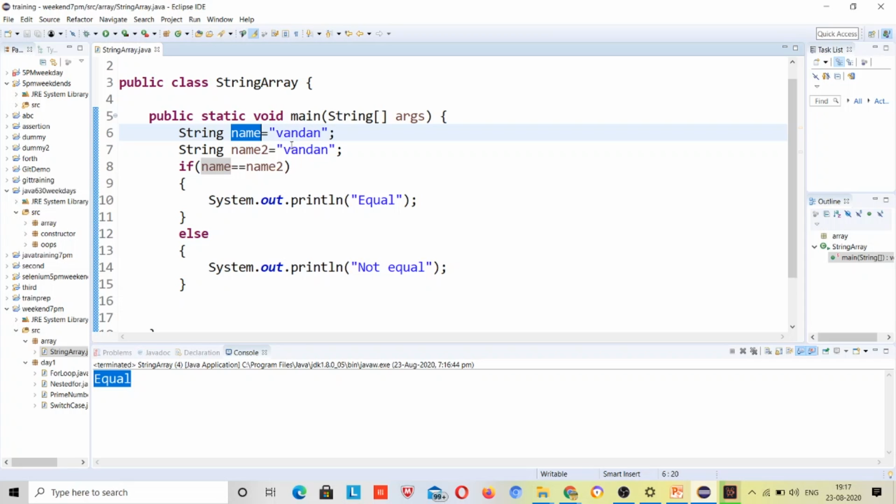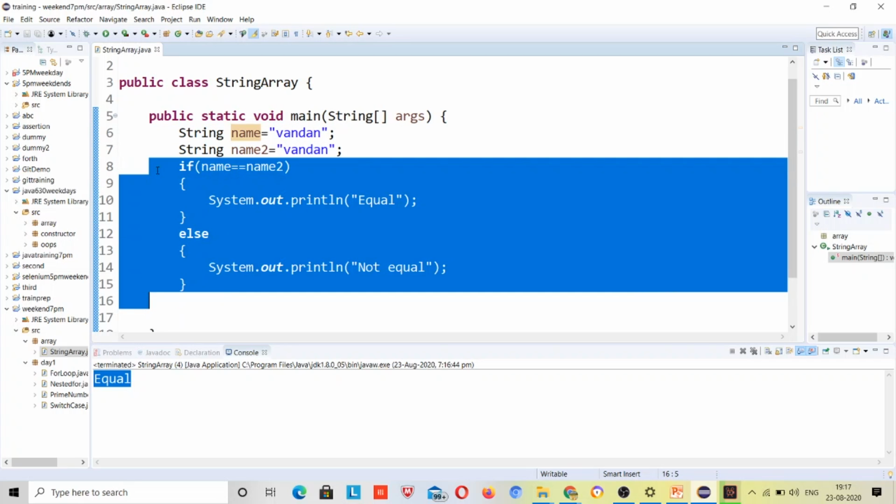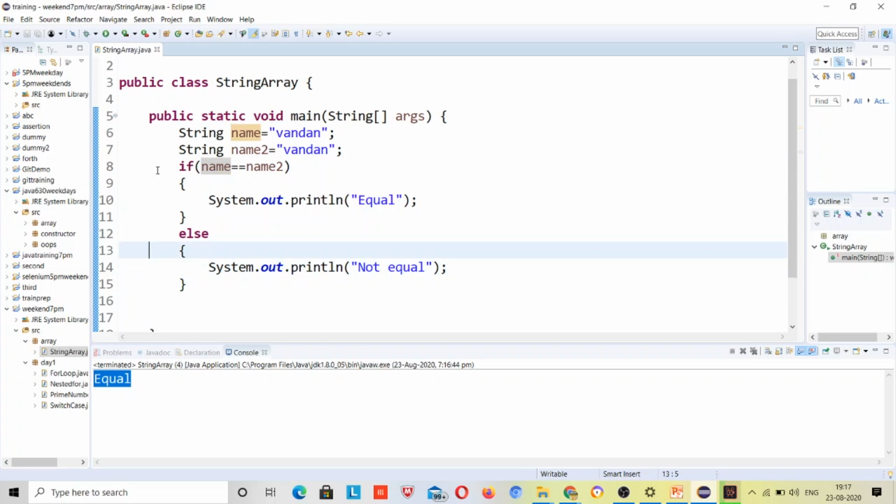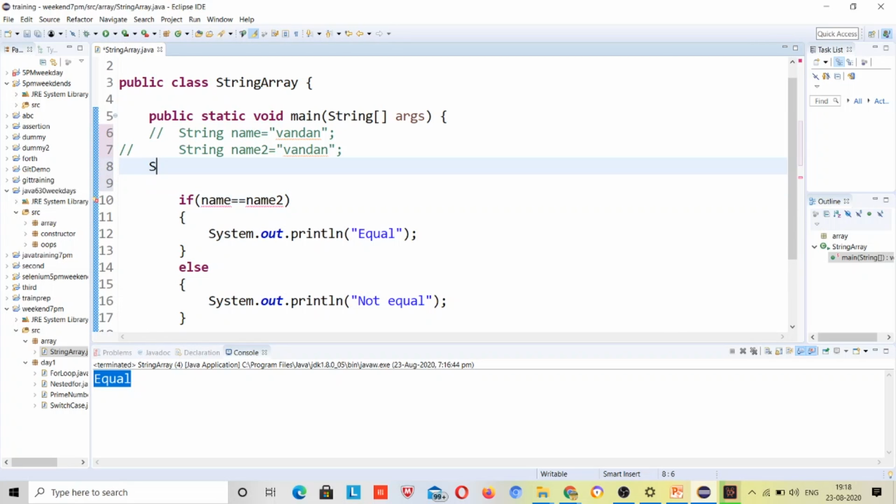But if I go with the dot equals, it will compare the content only. But if here I use like this, just let me show. I will comment this code. Suppose, not this way. If I describe it using the new operator, string name is equal to new String, like this.